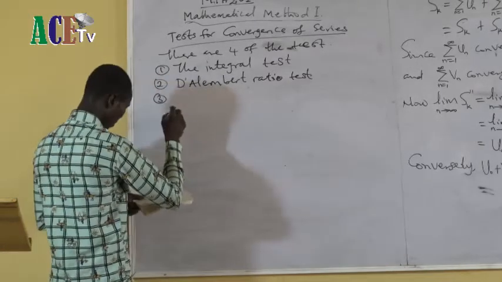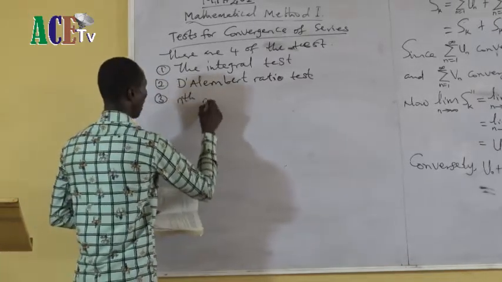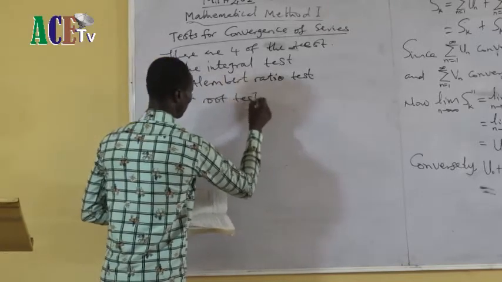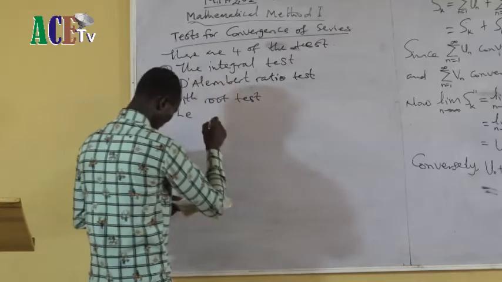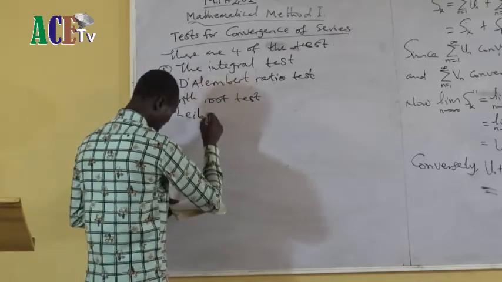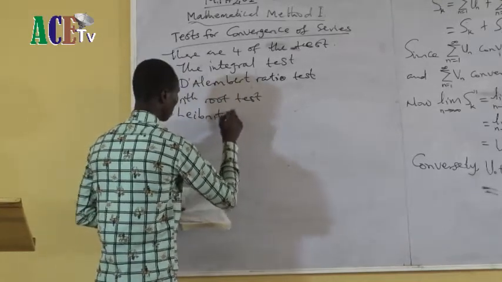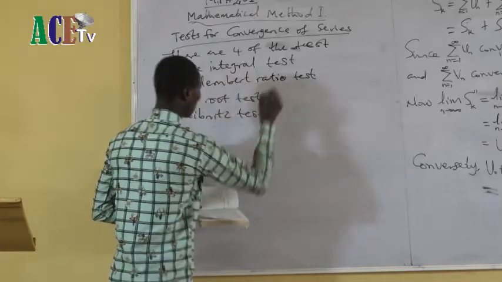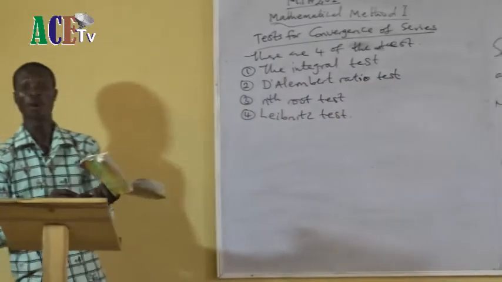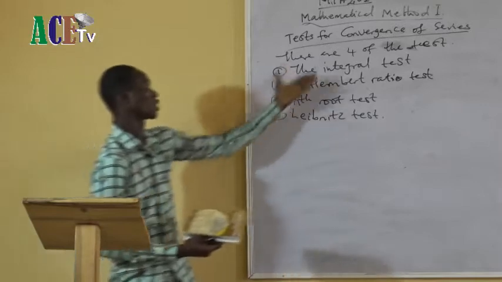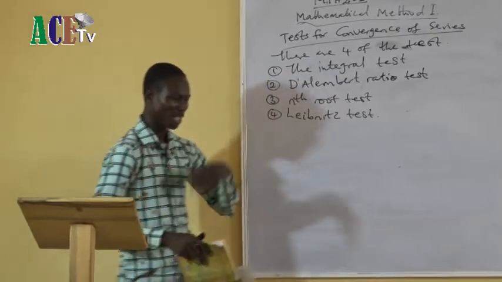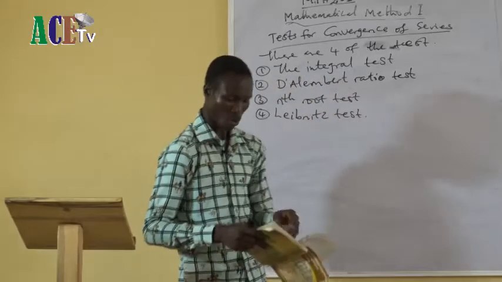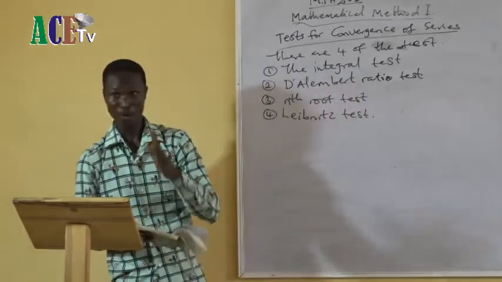Number 3, nth root test. And number 4 is the Leibniz test. We are going to discuss them one by one, but not today. We are going to start from the integral test. I'll just rush through the integral test, and then I'll go to the numbers. We'll call it a day, if the time will permit us.